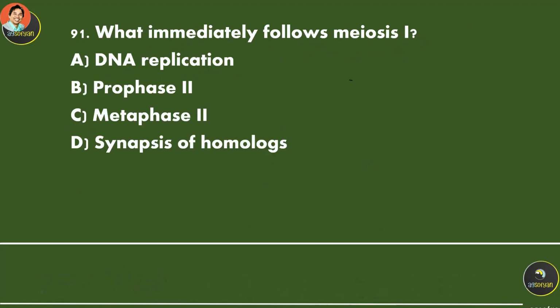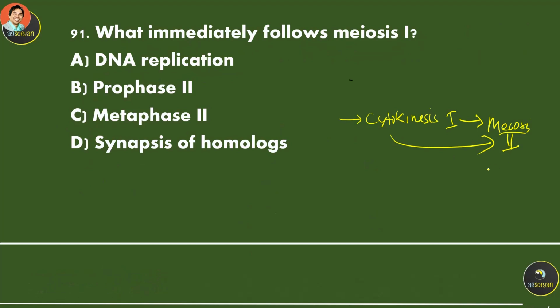What immediately follows meiosis 1? After meiosis 1, it's always cytokinesis, cytokinesis 1. And then after cytokinesis 1, there will be meiosis 2.